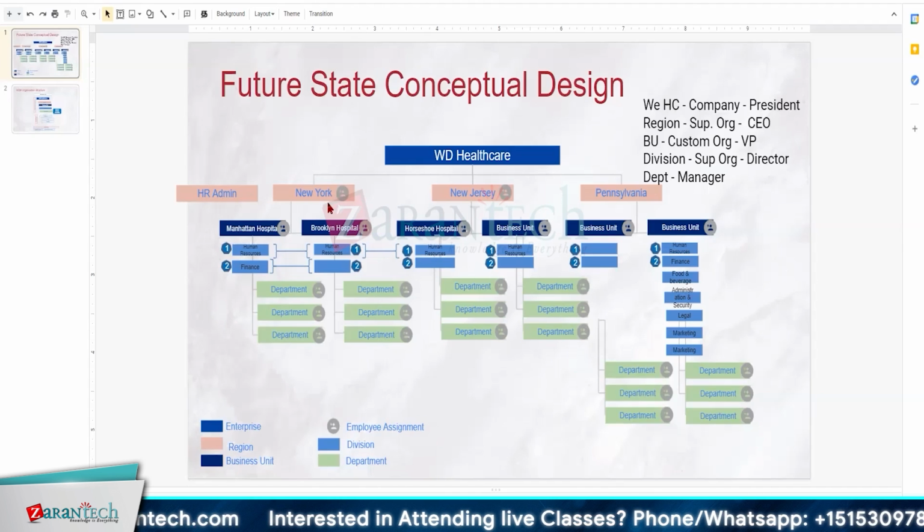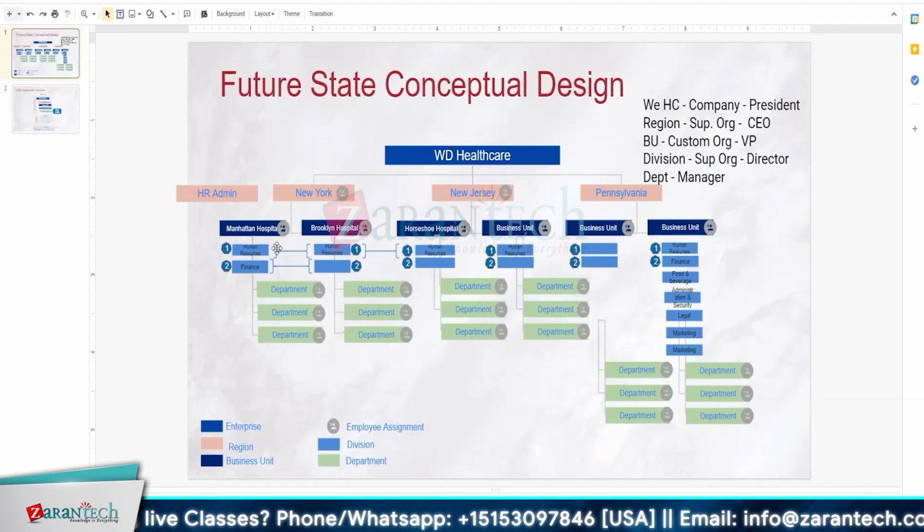So your regions can be a part of the regional hierarchy, but your departments should be on the top level, or your divisions should be on the top level, like HR, like finance, food and beverage, administration, legal, marketing, sales. They should be on the top level. Under those, you can have sales or marketing or human resource can have multiple hospitals under that, and they can be linked to a particular region or a particular customer organization, like Manhattan Hospital, Brooklyn Hospital,